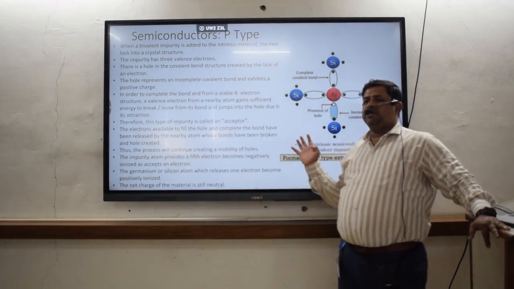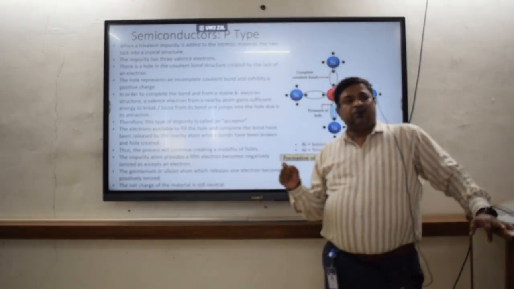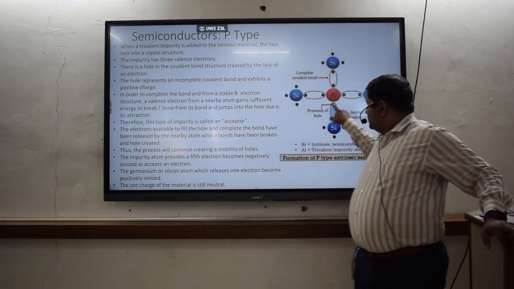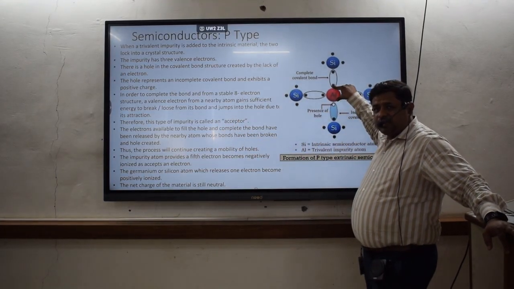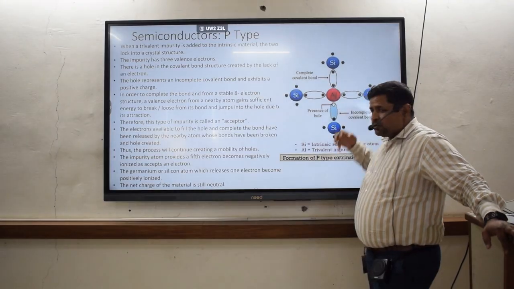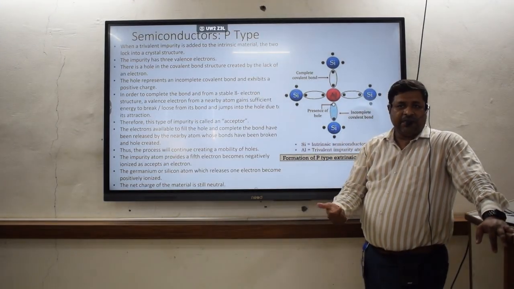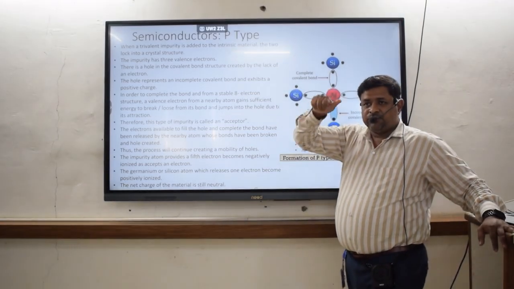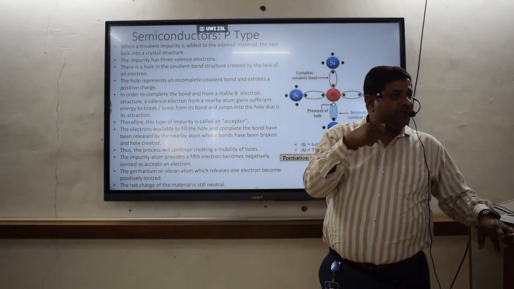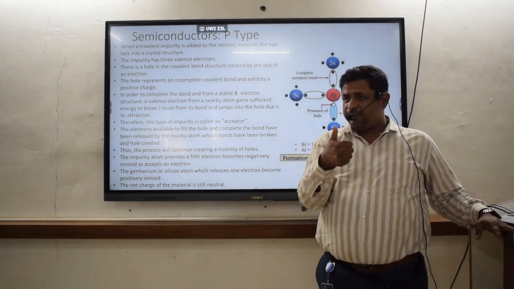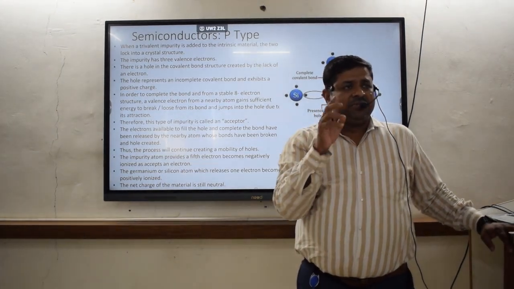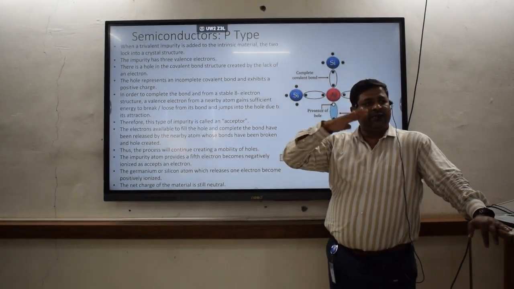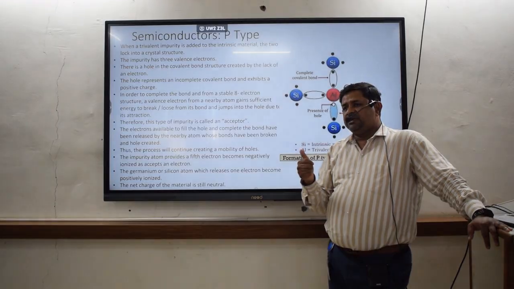Okay, and this jumping of the electron is again going to be responsible for conduction of electricity. Therefore, this type of impurity is called an acceptor. This impurity has three electrons, one is a hole, so one electron is going to be accepted from the adjacent element. That's why it is called an acceptor impurity. In the pentavalent, there is one extra electron in the outer shell. That's why it is able to donate that particular electron for the conduction of electricity. That impurity is called a donor impurity. So don't be confused in this as well. Pentavalent impurity is always a donor. Trivalent impurity is always an acceptor.